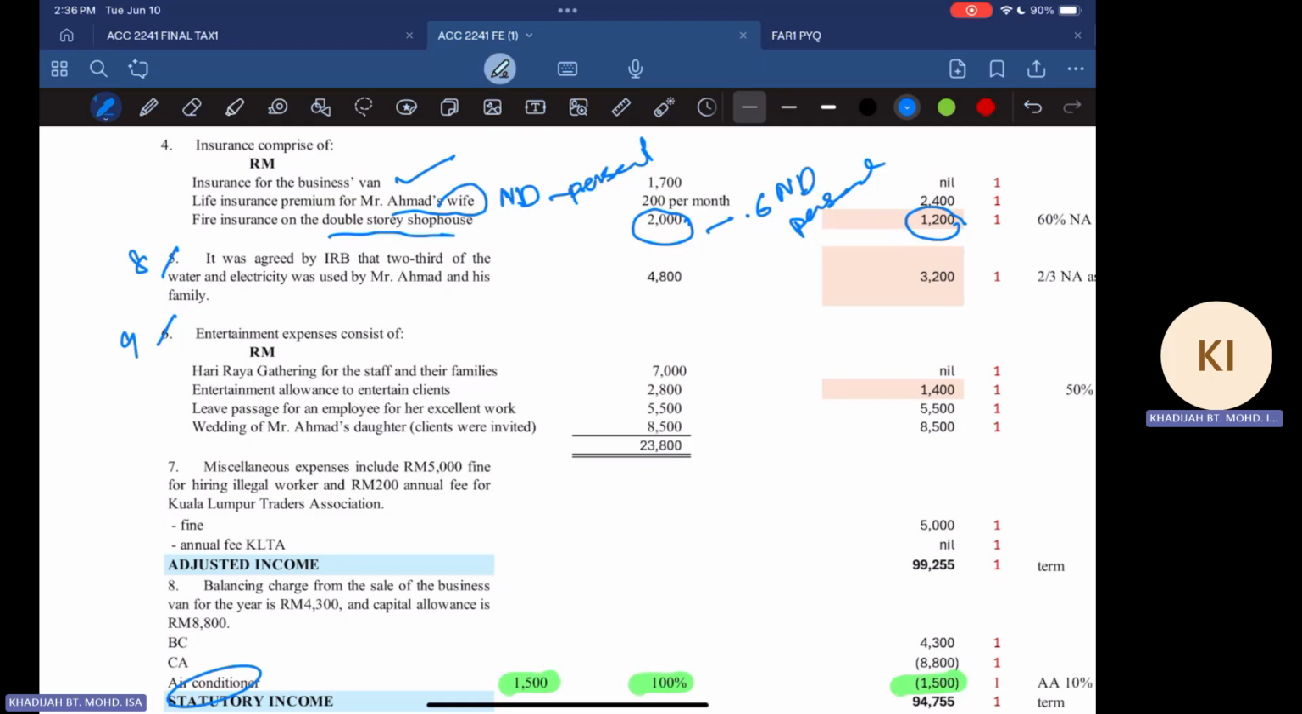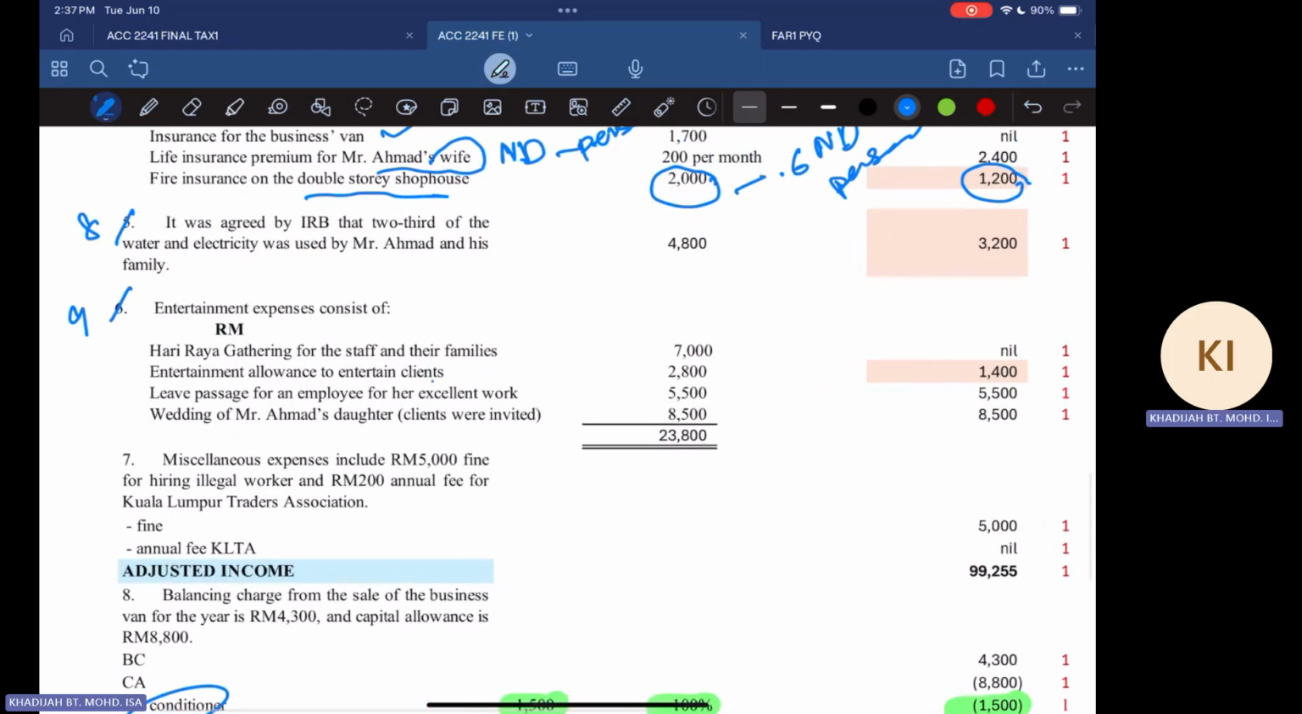Entertainment expenses. So Hari Raya gathering for staff and family. So again, for staff and family, this one is allowable. No adjustment. Nil. Okay. Entertainment to entertain clients, this one is 50% allowed, 50% not allowed. So whenever you see entertainment allowance, that is only 50%. So from here, the expenses incurred is 2008. We only allow 50%. So the other 50% is added back.